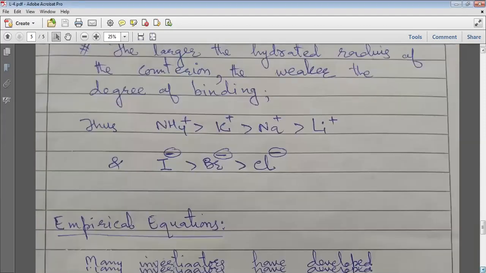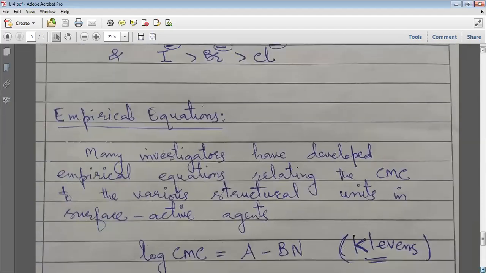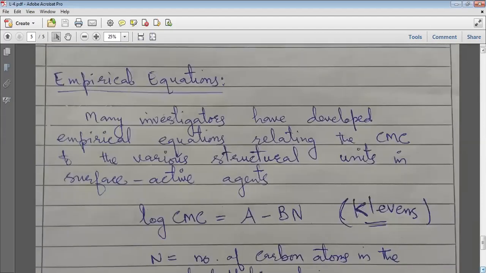One more point regarding the CMC is that many scientists investigated these types of surfactants and gave different empirical equations. One of the equations was given by Clemens.